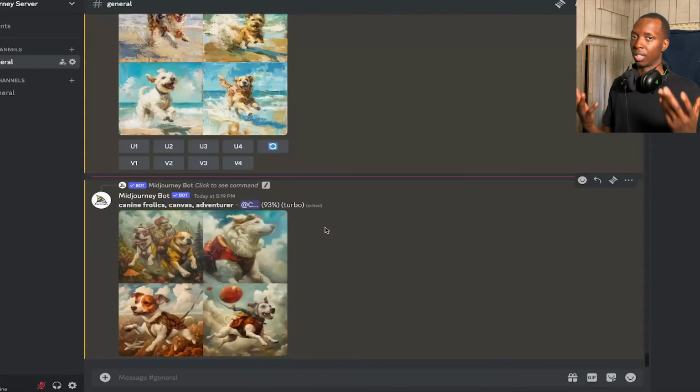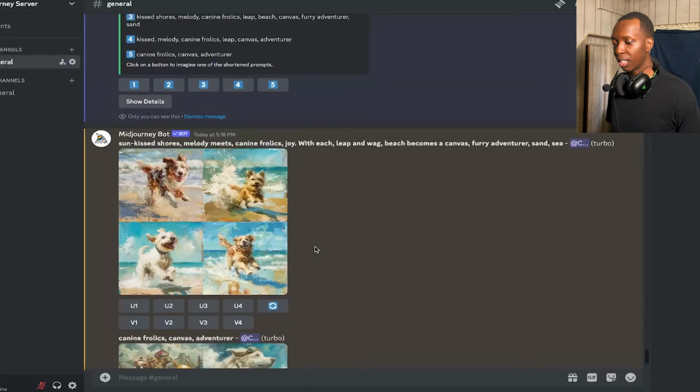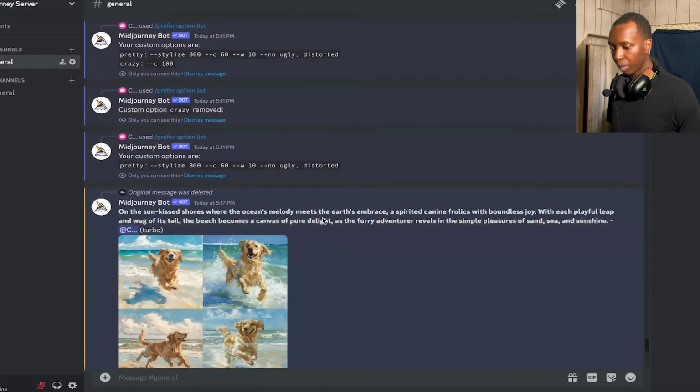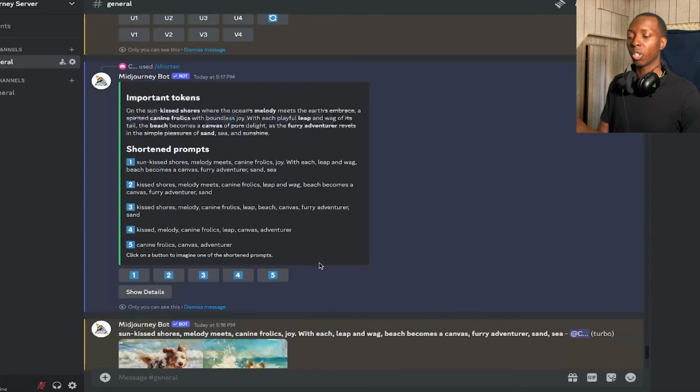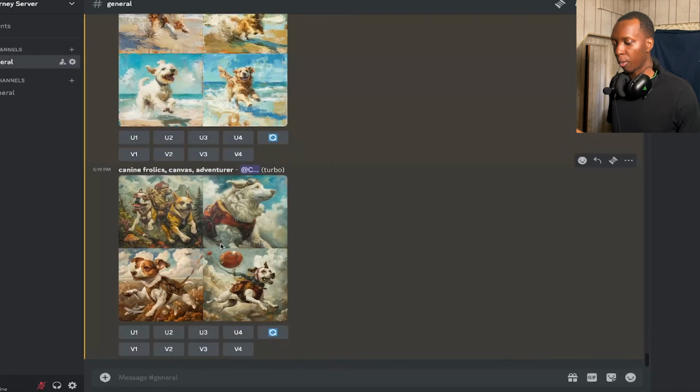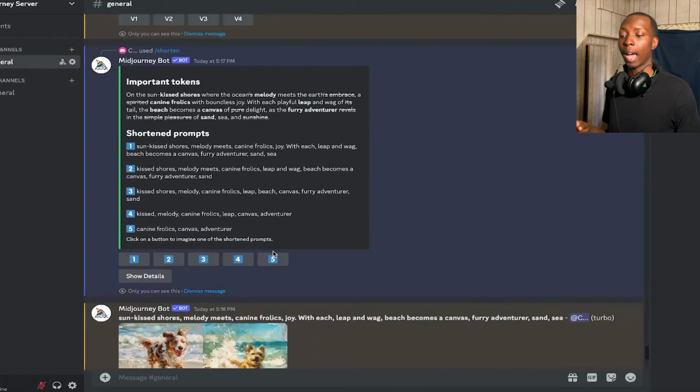But let's see. Remember, in the original prompt, we wanted it to be on the beach near the ocean. And so, using what Midjourney gave us, the fifth option isn't going to work because there's no beach. It's not what we were looking for. So definitely keep that in mind. But if you're ever seeing that your prompts are a little too long or they're not working the way that you would like, Midjourney can also help you analyze it as well.